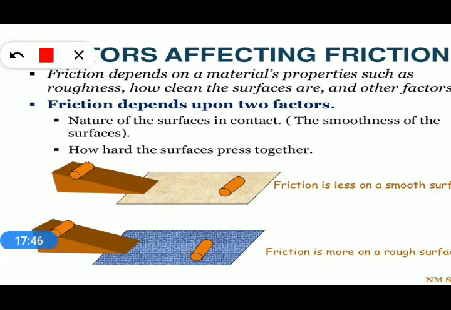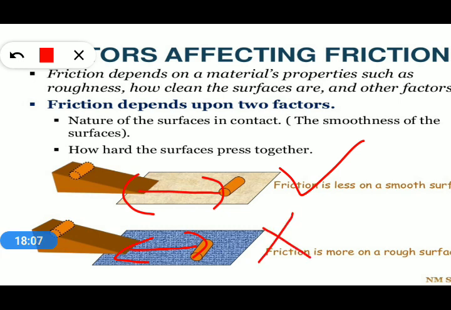Like in that picture also you can see that the friction is less on a smooth surface. So you can see that the distance increases. If we compare these distances, you can see that the distance increases on the smooth surface, whereas the distance decreases on the rough surface.